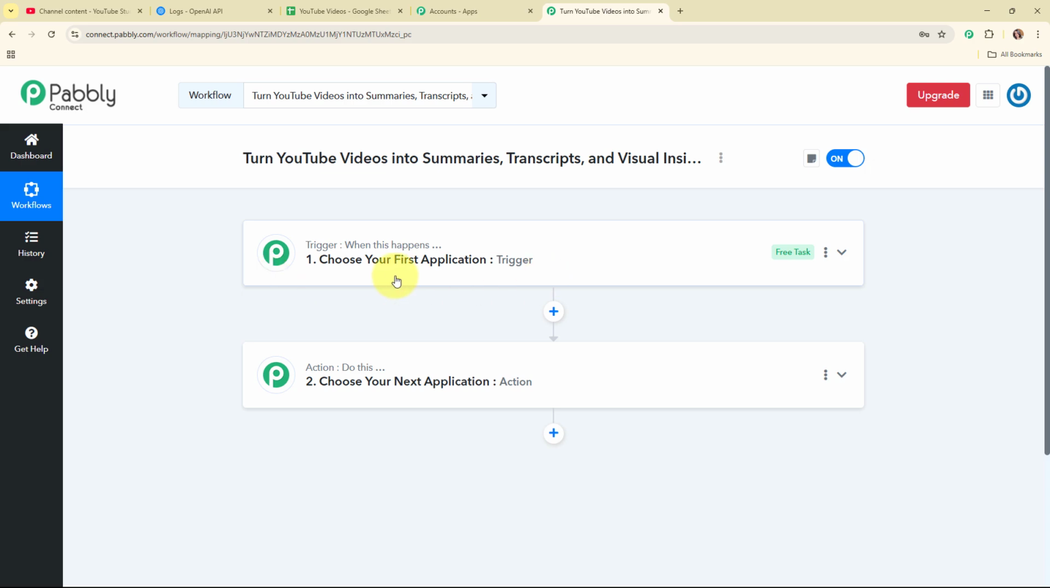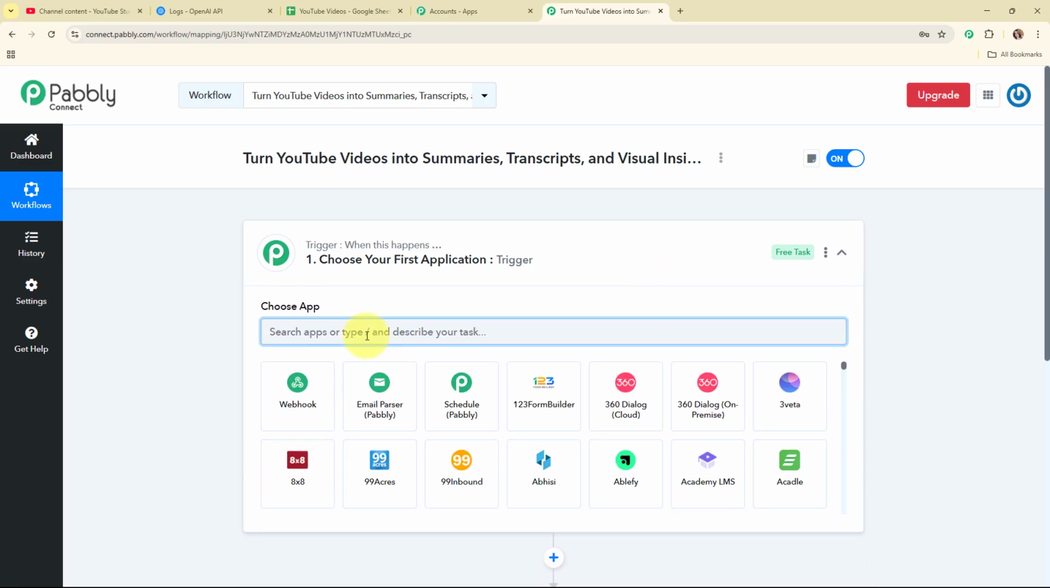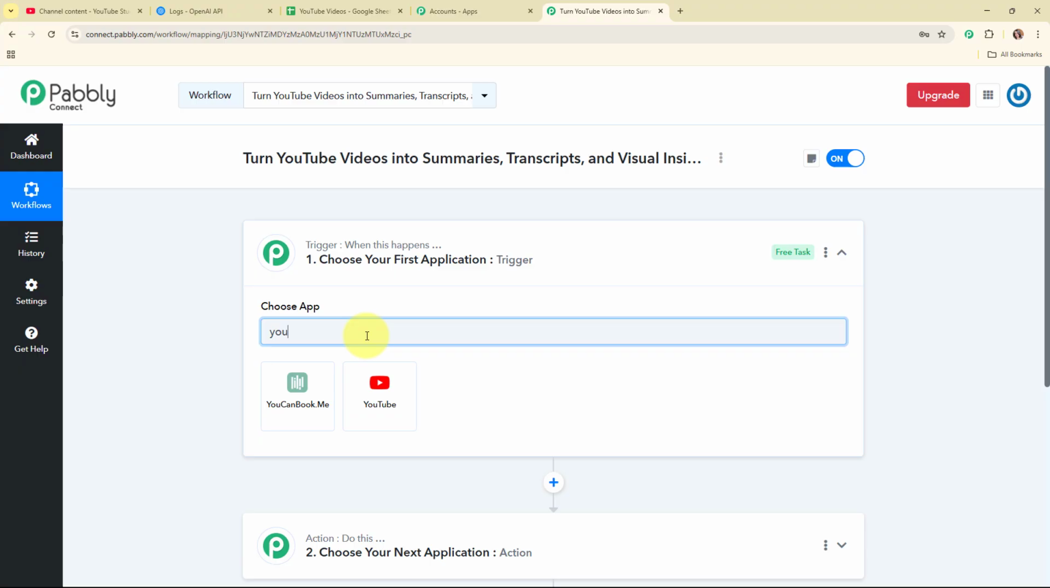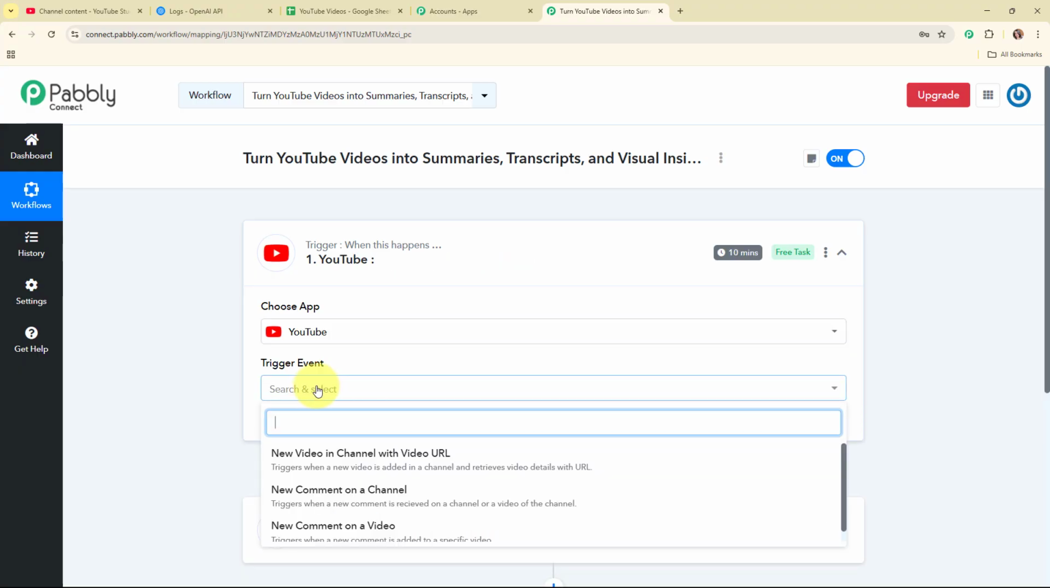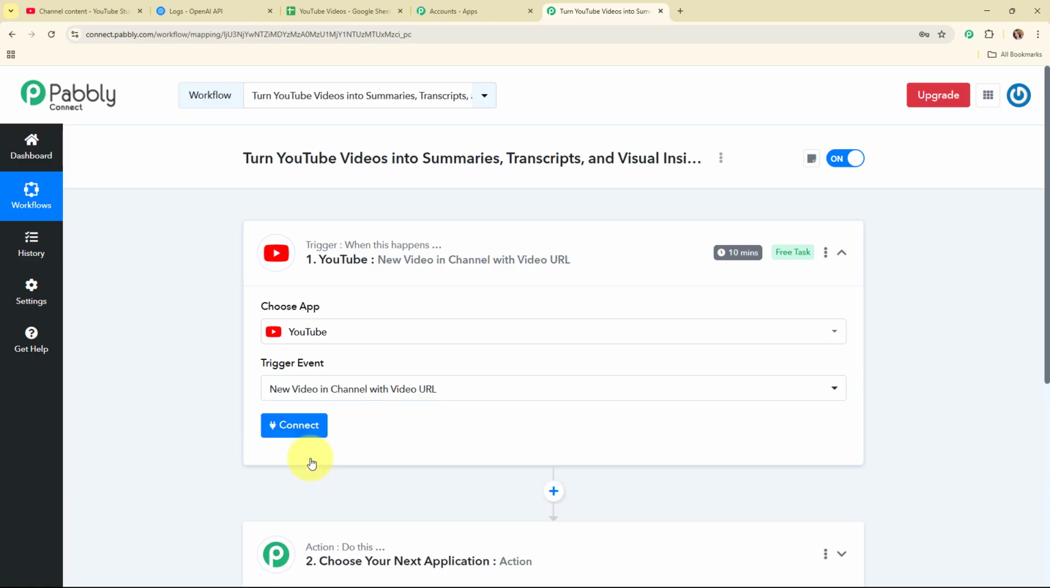Your automation can have a single trigger but multiple action steps. Now let's begin with our automation by simply setting up a trigger. So here I'm going to select my trigger application as YouTube, as I'm uploading new videos on my YouTube channel. And here I'm going to select my trigger event as new video in channel with the video URL, so that whenever a new video in the channel with video URL is uploaded, then automatically Pabbly Connect should capture the response, or you can say automatically this entire workflow should get triggered.